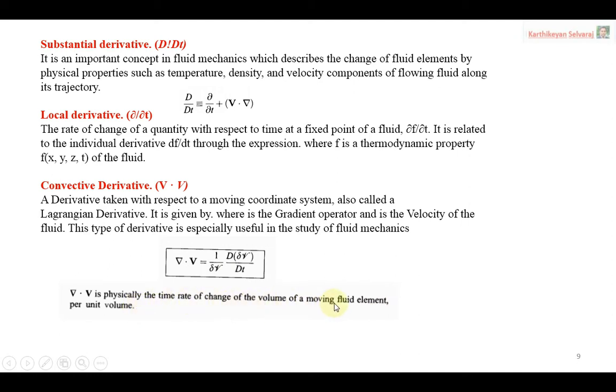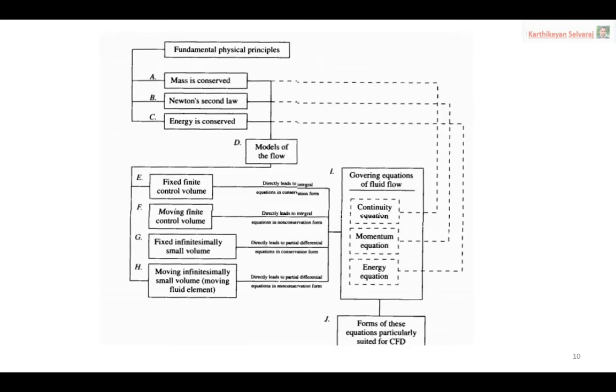That is the meaning of your convective derivative. This is a very important concept when we discuss the governing equations, so here you will get some idea how to obtain the problems.